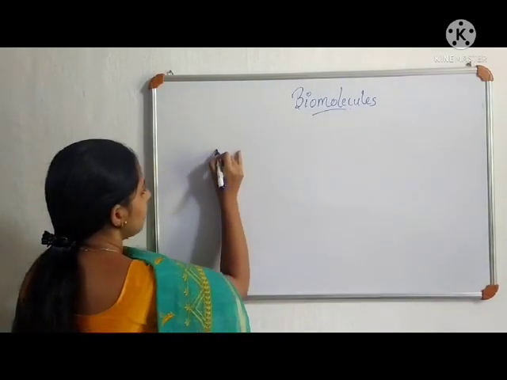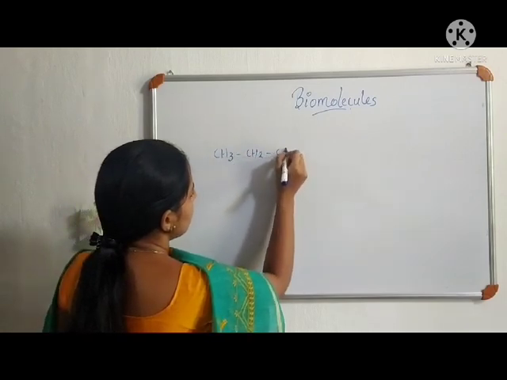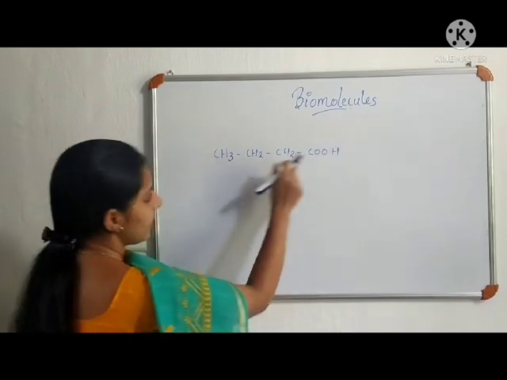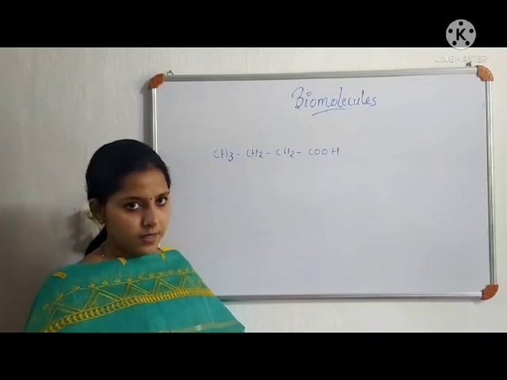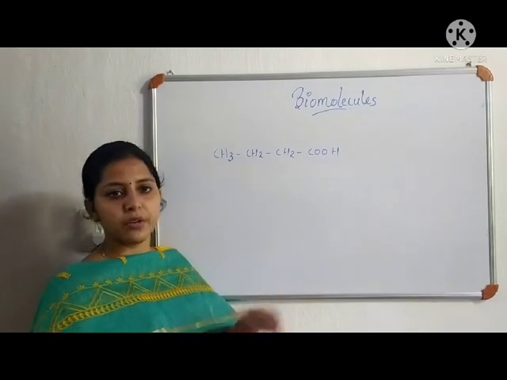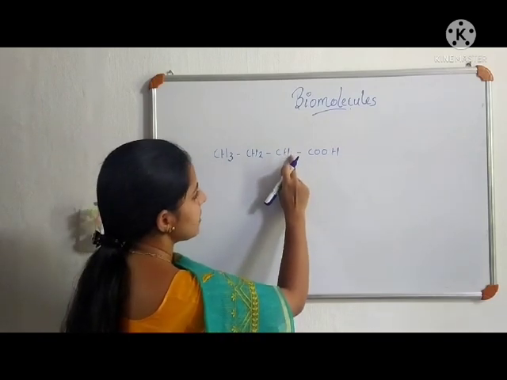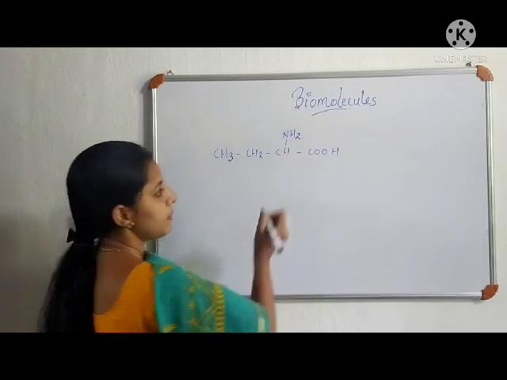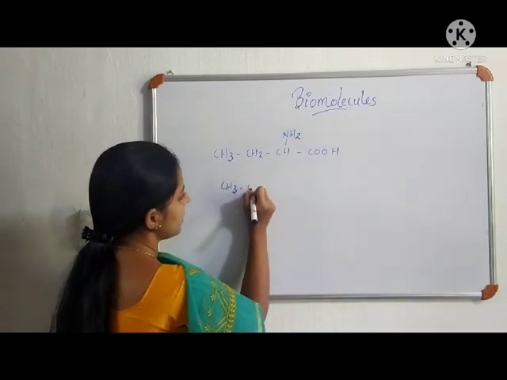So consider a molecule CH3, CH2, CH2, COOH. It contains 4 carbons with a carboxylic acid functional group. So this is butanoic acid. Suppose one of the hydrogens in this carbon is replaced by an amino group or amine group, it becomes an amino acid. And another possibility,